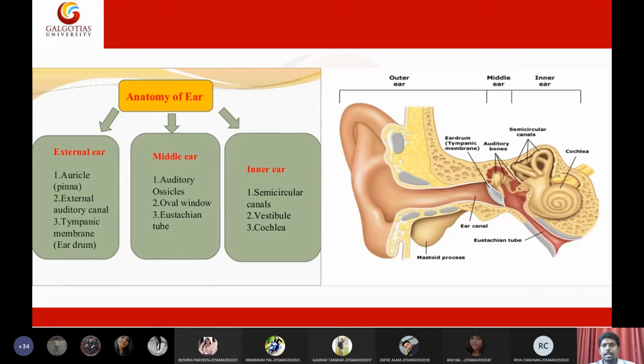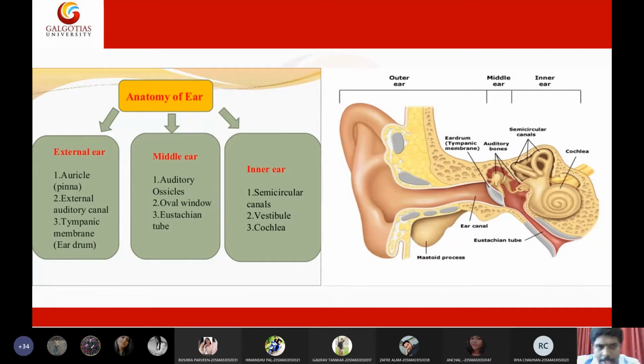In the beginning, I made a simplistic view of the ear. Then I added add-on points to the ear. In the external ear, we have the ear pinna, external auditory pathway, and tympanic membrane. In the middle ear, we have ossicles, oval window, and eustachian tube. In the inner ear, you have semilunar canals, cochlea, and vestibule. Until you are clear about this, I cannot move forward because you can't understand what I'm discussing unless you know this picture. So I hope everyone is clear about this.